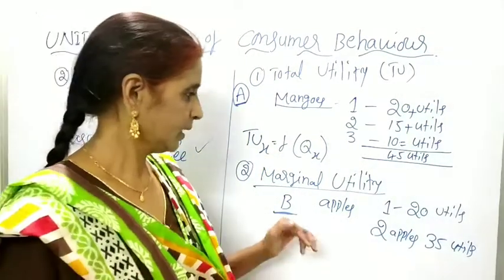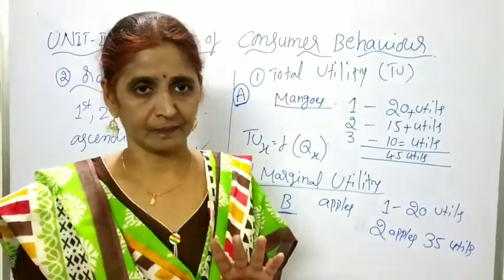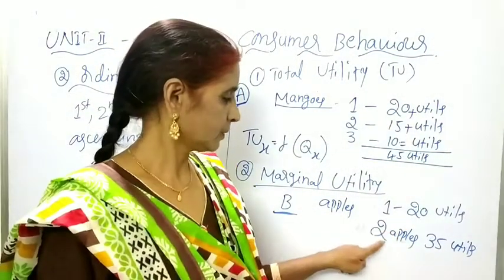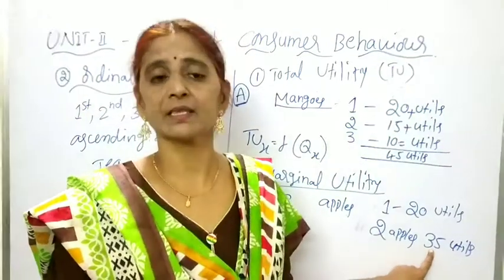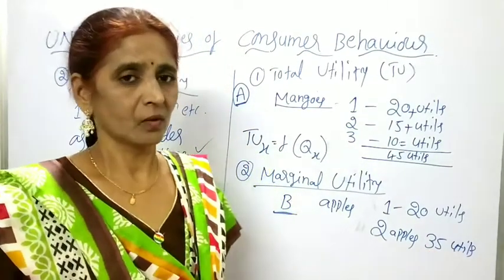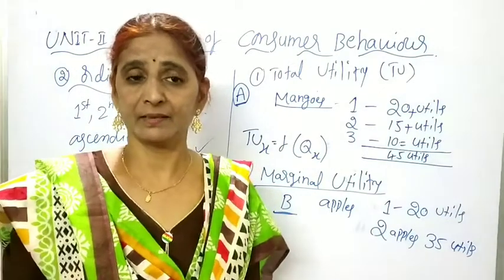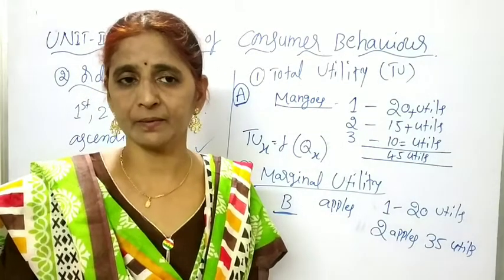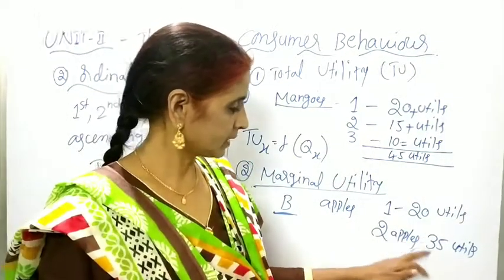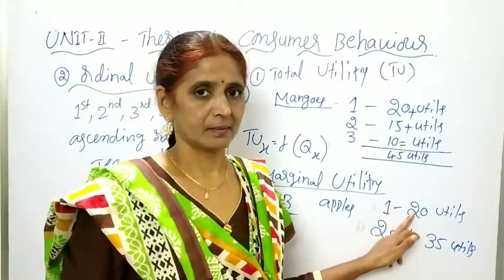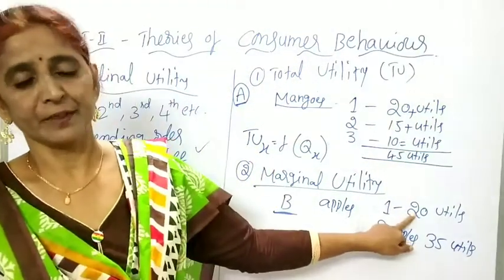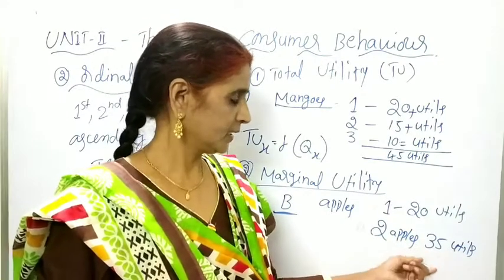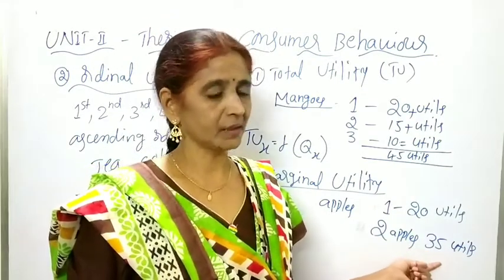Okay guys, how many apples did he consume? 2 only. From the first one, what is his total utility? 20 utils. From the 2 apples, what is his total utility? 35 utils. So by consuming the extra apple, that is the second one, the extra unit, how much utility does he derive? What is the change between 35 and 20? 15 utils. Additionally, by consuming the second apple, he derived the additional utility, that is 15 utils.